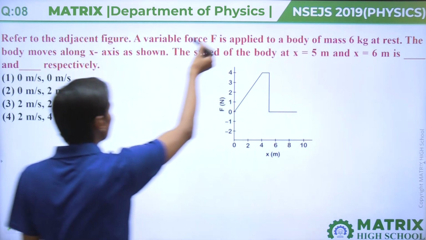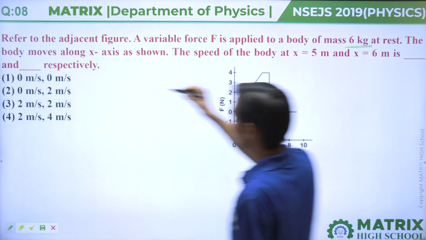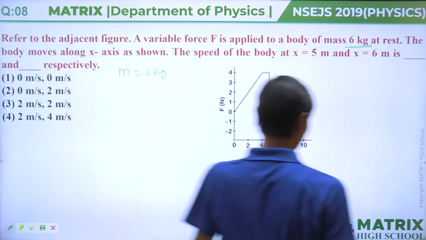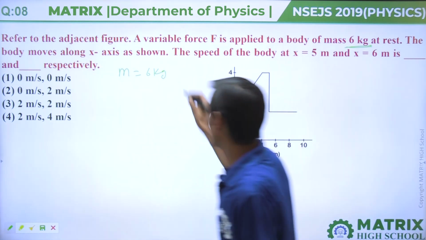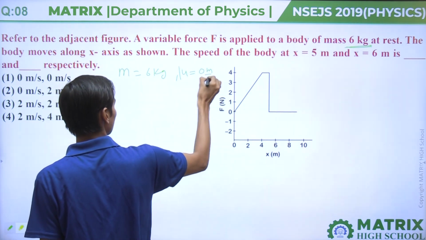Refer to the adjacent figure. A variable force F is applied to a body of mass 6 kg. The mass M is given as 6 kg, and it is initially at rest, that means u is equal to 0 meter per second.